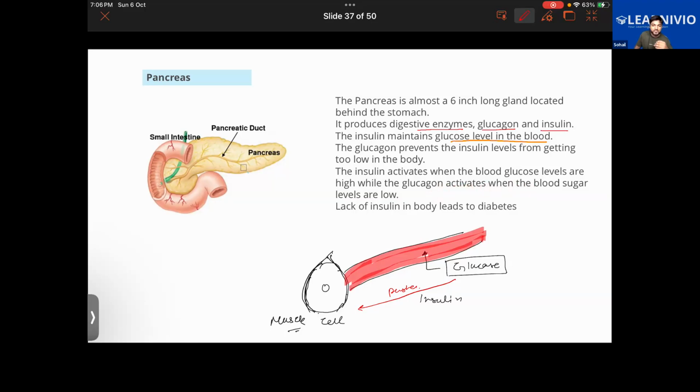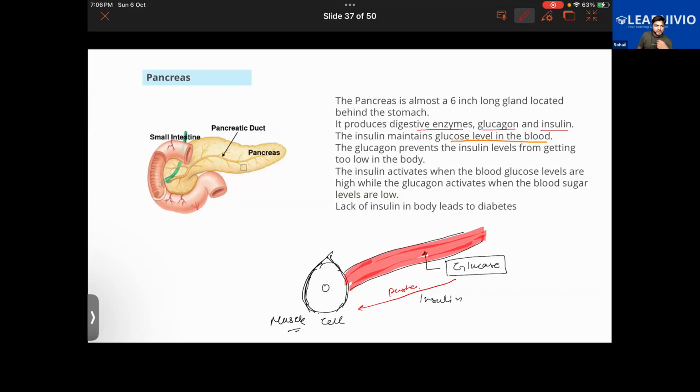So both of these hormones, insulin and glucagon, will be helping in regulating the blood sugar level.